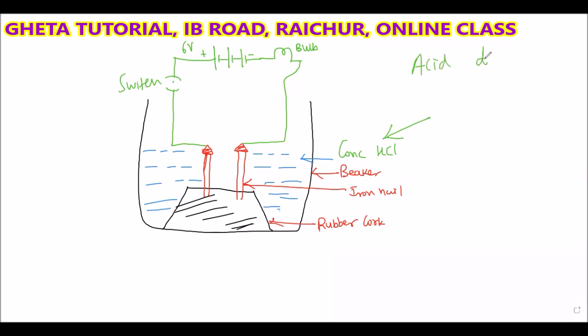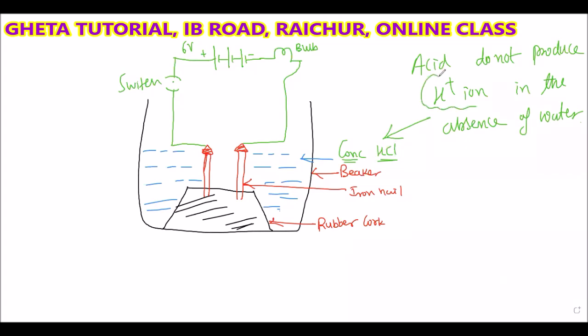You can write: acid does not produce H plus ion in the absence of water. So in concentrated HCl, the water is not present. If the water is not present, then hydrogen ions will not form. When the hydrogen ions do not form, they will not conduct electricity and the bulb will not glow. Got my point? Hydrogen ions are only produced in the presence of water.